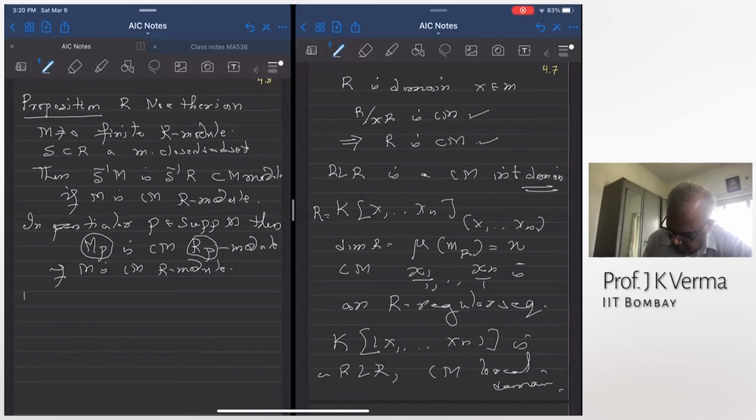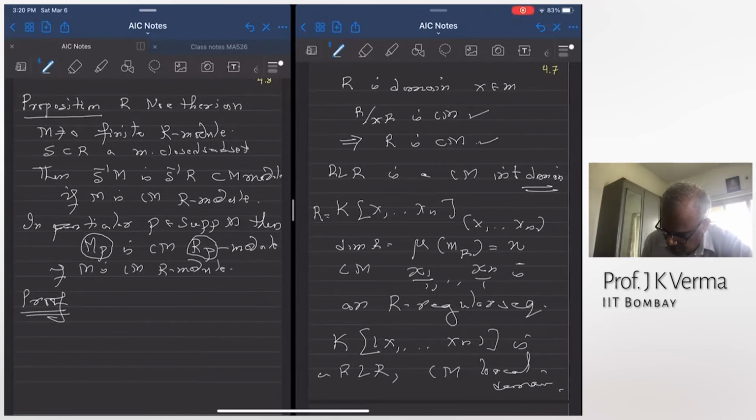So, proof. S is an arbitrary multiplicatively closed subset. So to show that S inverse M is a Cohen-Macaulay S inverse R module, I have to show that when you localize at maximal ideals, the Cohen-Macaulay property is true.